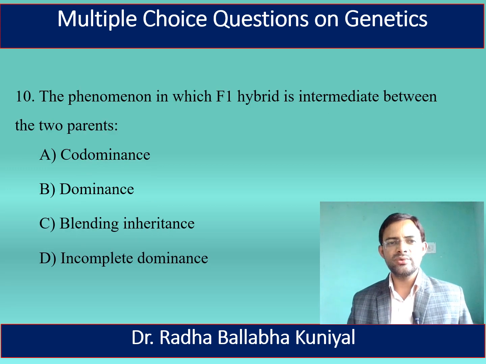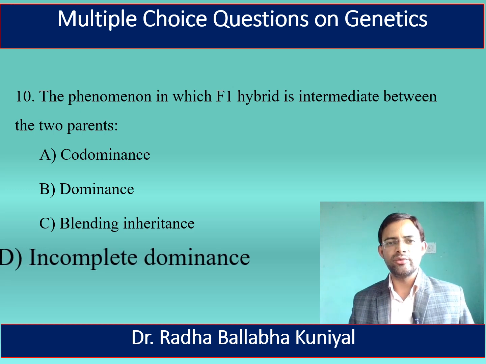Now, the next question is, the phenomena in which F1 hybrid is intermediate between the two parents? Codominance, dominance, blending inheritance, or incomplete dominance? Here, the correct answer is incomplete dominance.